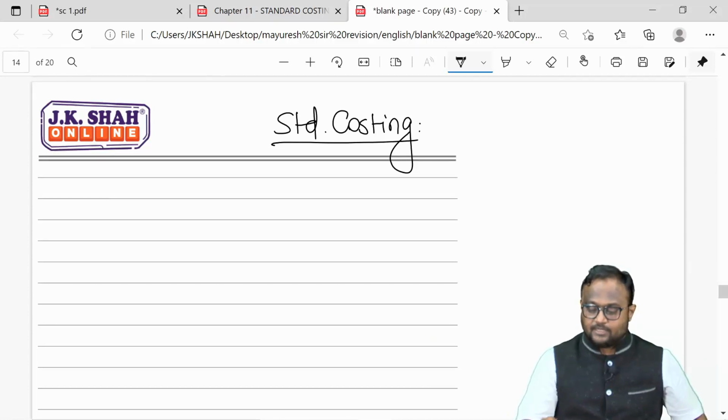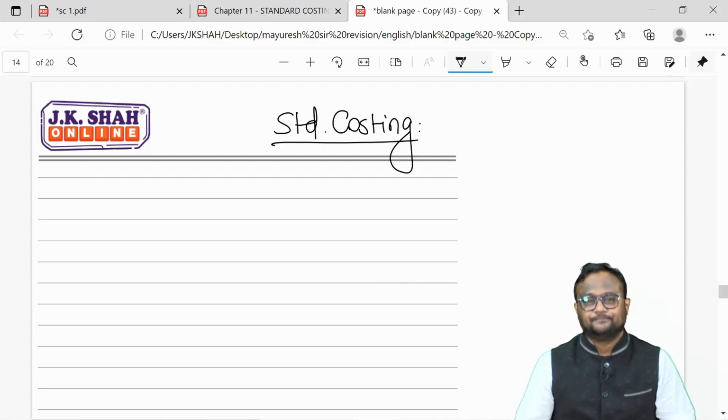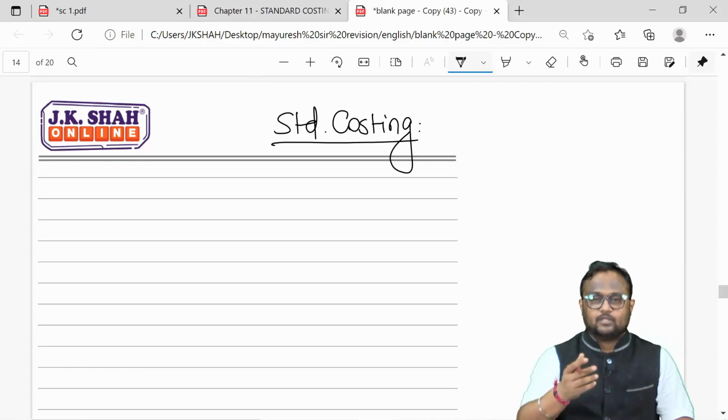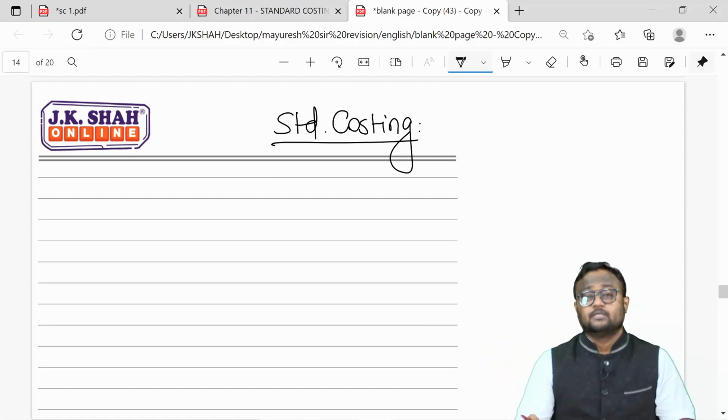Now, standard costing is basically a cost control device, and it is used to control the cost structure. You know there are two parties: one is the owner and the other is the manager. Owners don't manage the business and managers are not owners of the business. Funds of owners will be required to be utilized by managers, but since they are using someone else's money, it's a human tendency that more than management, there will be mismanagement, and more than utilization, there can be misutilization. So how to avoid that misutilization?